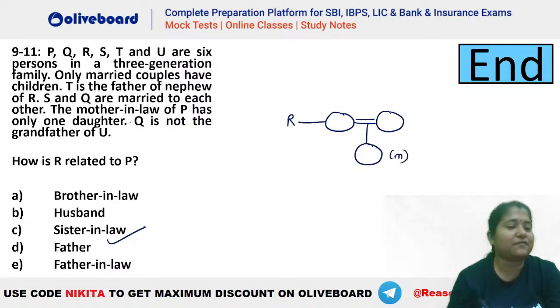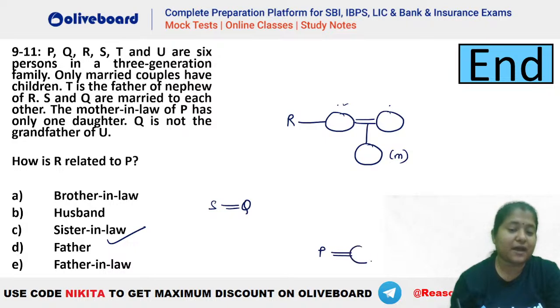That means this is a nephew here. And either father can be this person or father can be this person. We do not know, right? Right now we do not have that particular information here. So now T is the father of nephew. So T can be this person also. T can be this person as well. Now S and Q are married to each other, so we know that S and Q have to be married to each other. Chalo, the mother-in-law of P has only one daughter here, so we have a mother-in-law for P, right? So let's say P is there, so P must be married to somebody, and this somebody must be having a mother here.